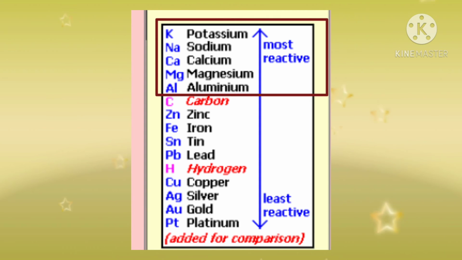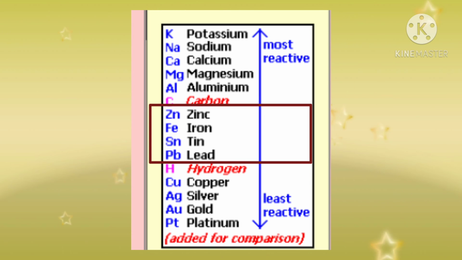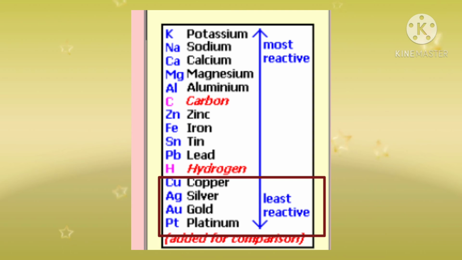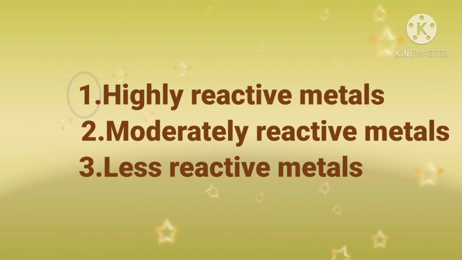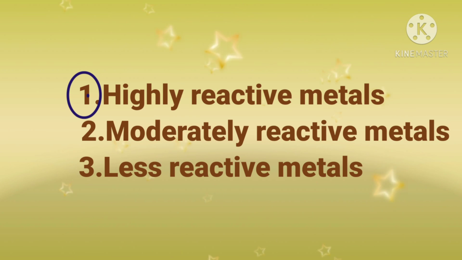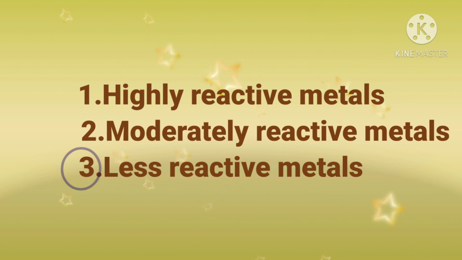Potassium, sodium, calcium, magnesium, aluminium: these are the most reactive elements. Zinc, iron, tin and lead: these are the moderately reactive metals. Then copper, silver, gold and platinum: these are the least reactive elements. So from this table, all elements are divided into three types: highly reactive metals, moderately reactive metals, and third, less reactive metals.